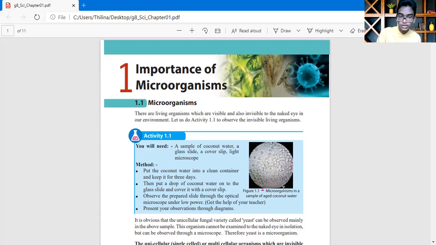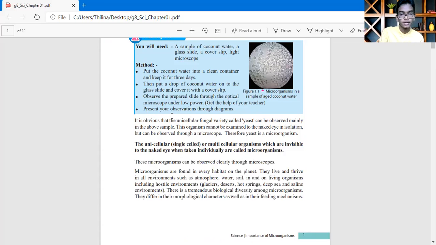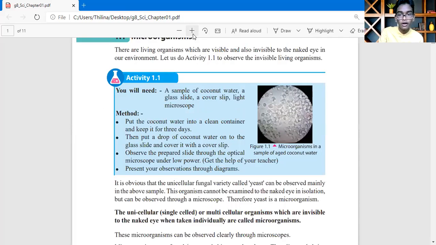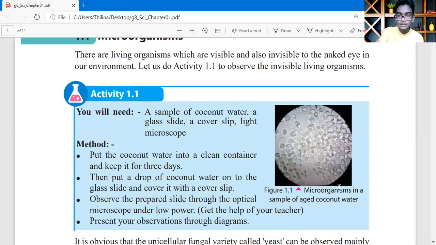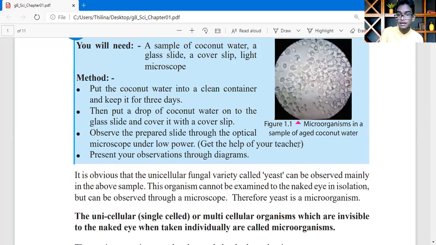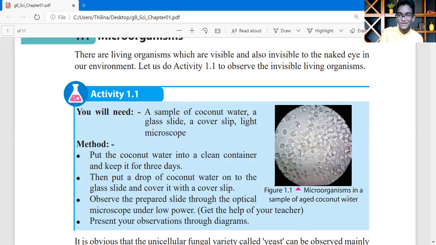Get the help of your teacher. Yes, after you prepare the slide, you can observe it through a light microscope. Yes, let's see the other one. Wait, I will show you how we can see. Yes, there is the view of the light microscope when we test coconut water kept for 3 days. After that, this kind of thing is happening. The microorganisms in a sample of aged coconut water. Yes, this is the view of the light microscope.